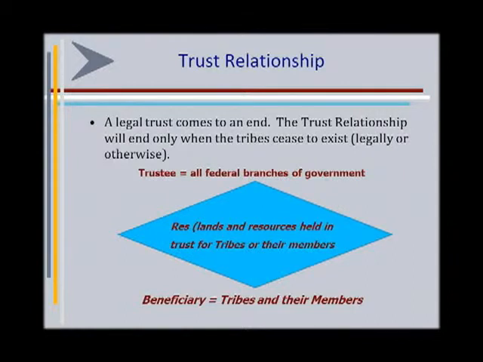The trust relationship is based on laws of trust. Now, a legal trust usually comes to an end. The trust relationship between the U.S. government and tribes will only end when tribes cease to exist, legally or otherwise. In this trust relationship, the trustee are all the federal branches of the government who hold title to tribal lands. The rest of the trust, the body of the trust, are the lands and resources that are held by the U.S. government for the benefit of tribes and their members. And that makes the beneficiaries tribes and their members.